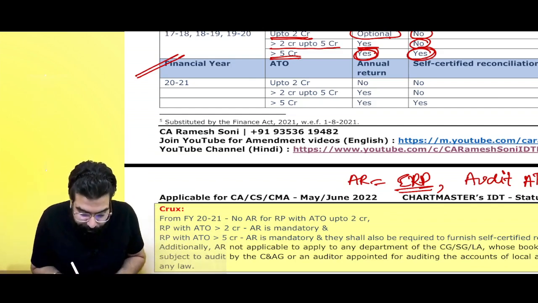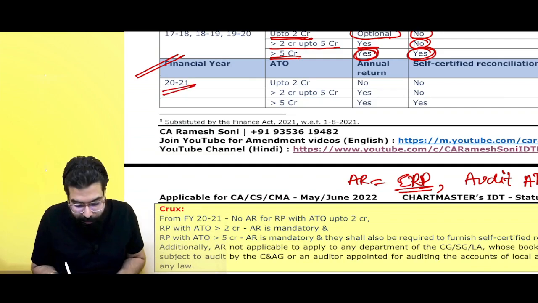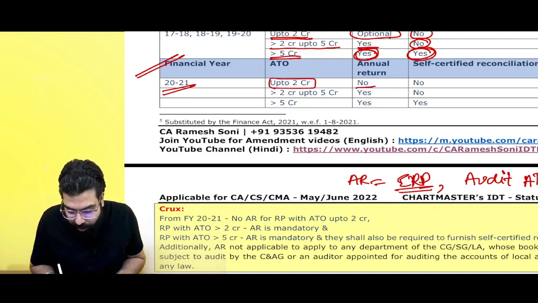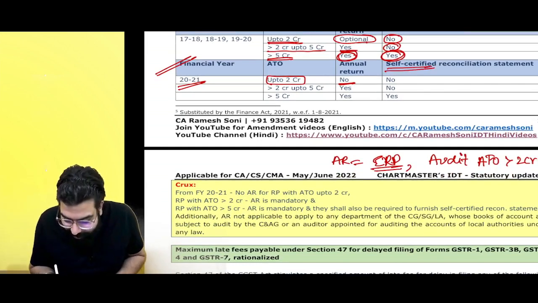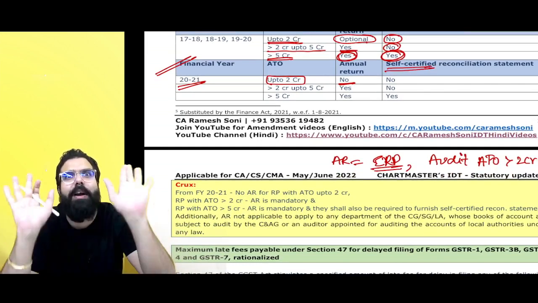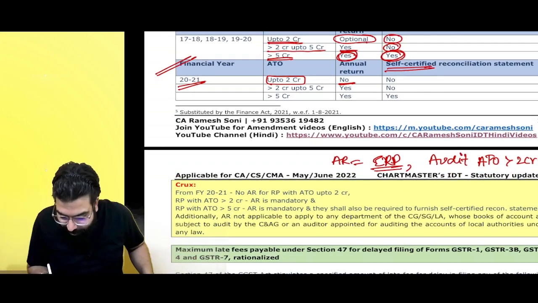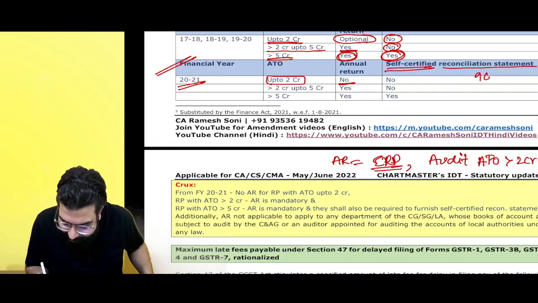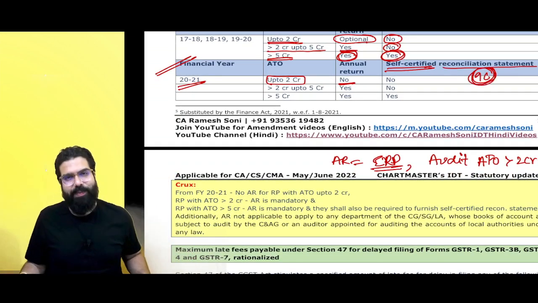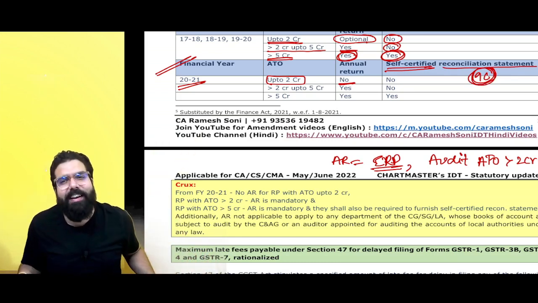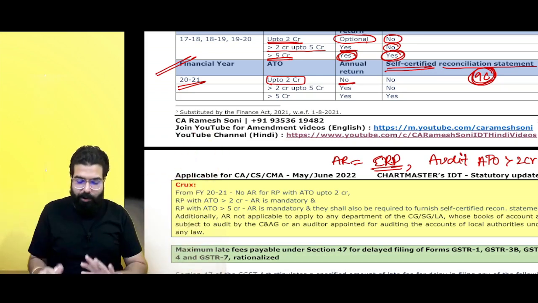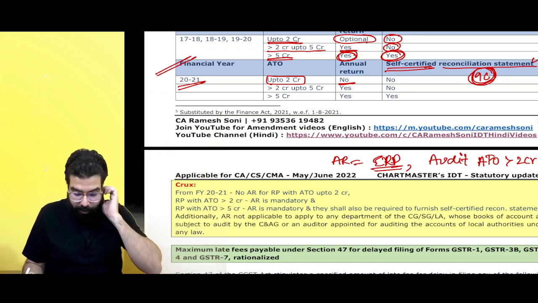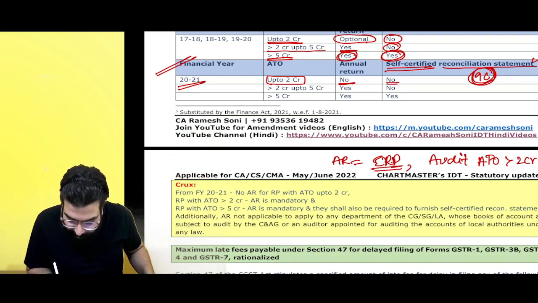Listen. If for the financial year 2020-21, aggregate turnover is up to 2 crore, annual return is also not required. Plus, instead of audit, they are telling self-certified, not required to be certified by a CA. Now, a self-certified reconciliation statement in GSTR 9C is required. Self-certified, not CA certified. No more CA certified reconciliation statement is required. In CA final, we'll learn more about it. Okay, I'm not talking more about it now. In CA final, we'll talk. Next, so self-certified, not required.